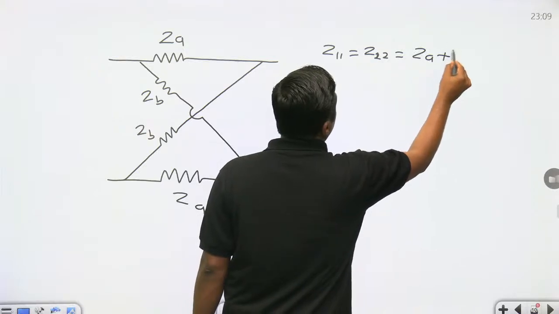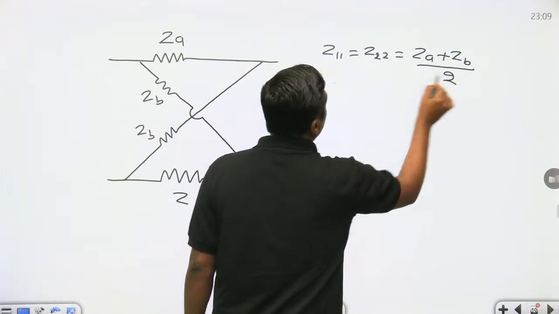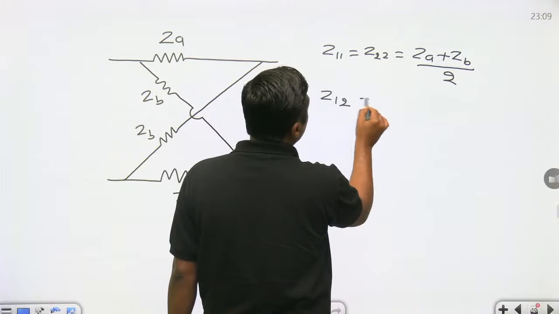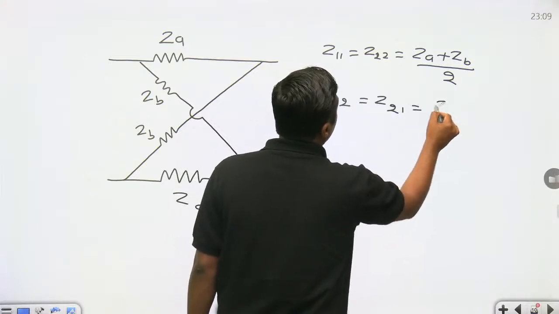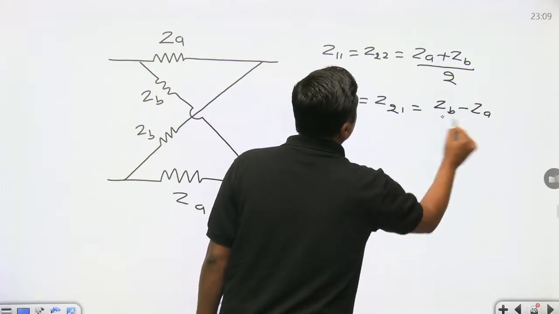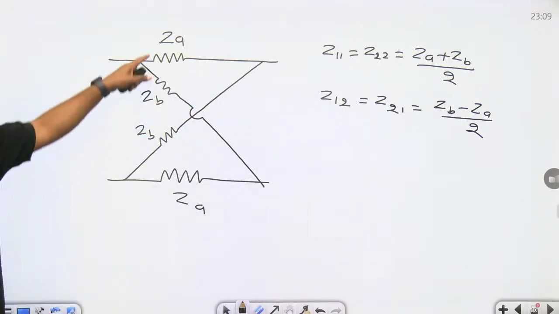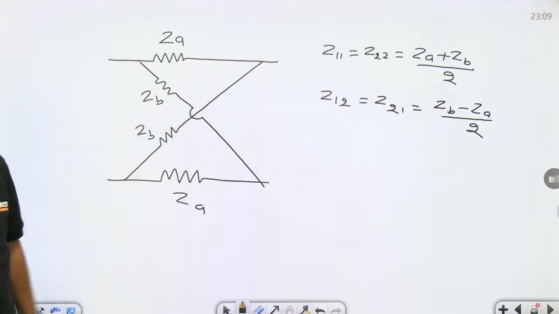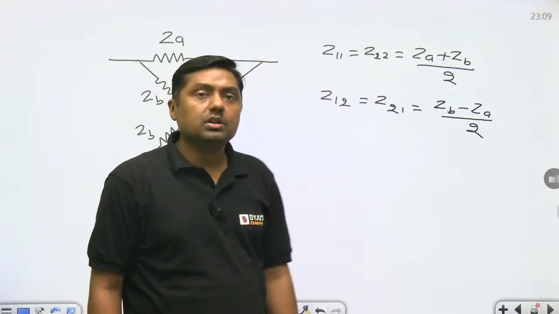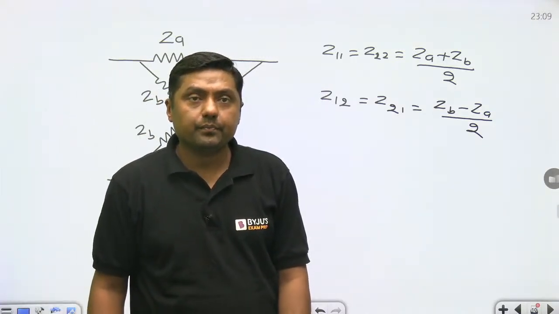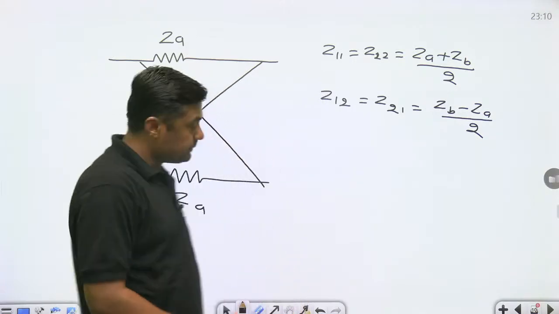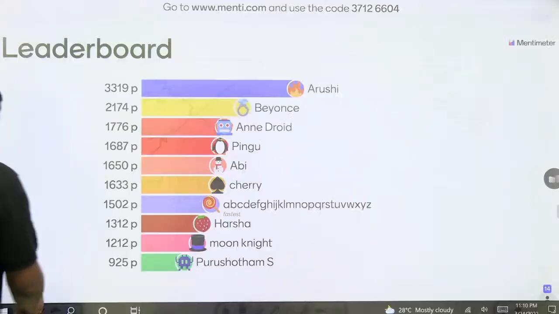ZA plus ZB by 2. And Z12 is equal to Z21 is equal to what? ZB minus ZA by 2. So this is given as 1, that is given as 2, and that's why we are getting the negative value. Okay, now next question.